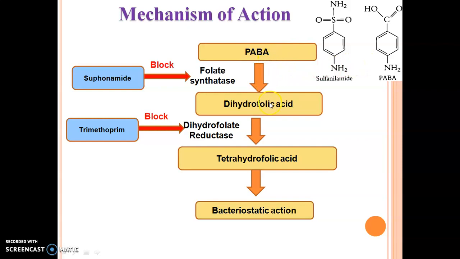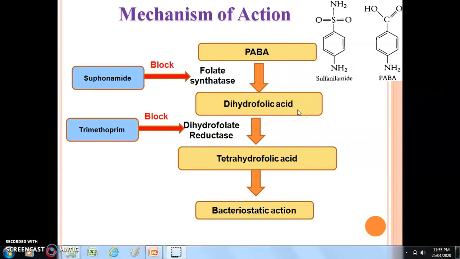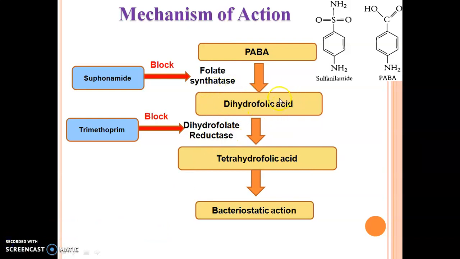PABA is used for the synthesis of dihydrofolic acid with the help of the enzyme folate synthetase. Then that dihydrofolic acid is converted into tetrahydrofolic acid with the help of the enzyme folate reductase. Sulfonamide blocks the enzyme folate synthetase, hence no further steps occur. Similarly, trimethoprim is another drug that blocks the enzyme dihydrofolate reductase. Hence, no further action is carried out.